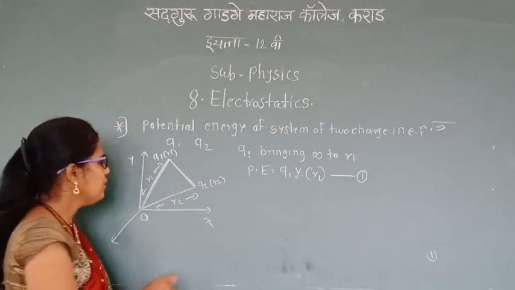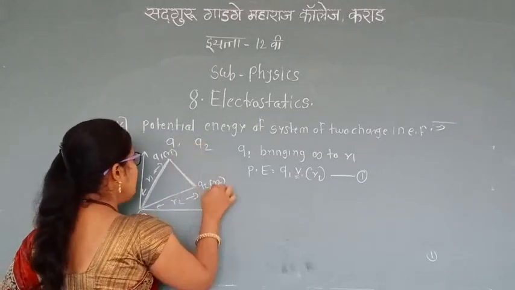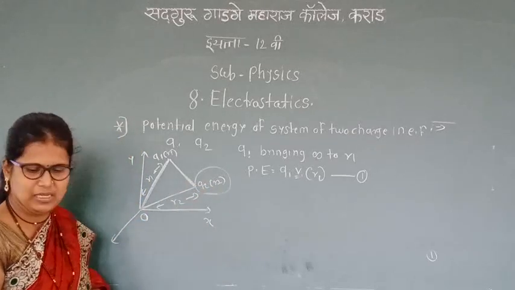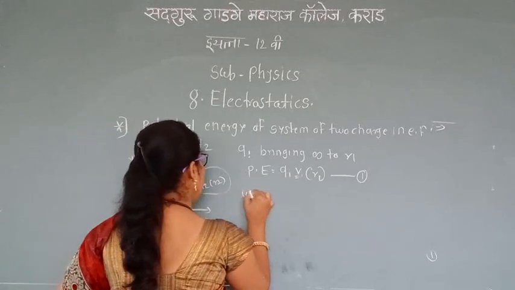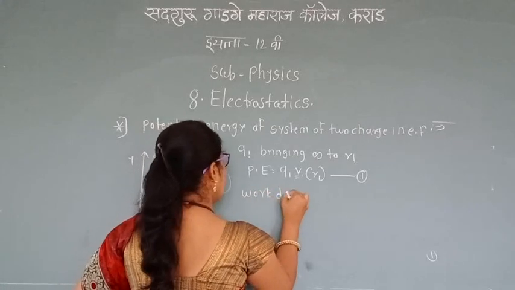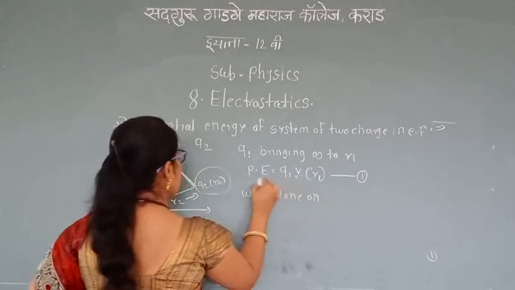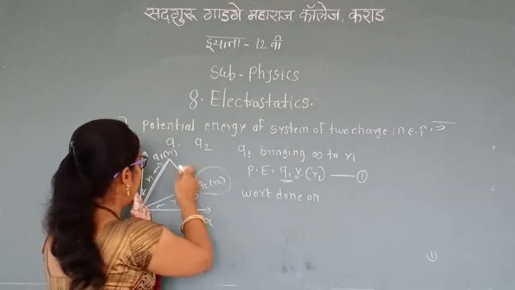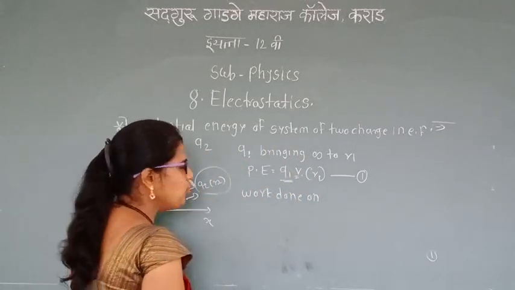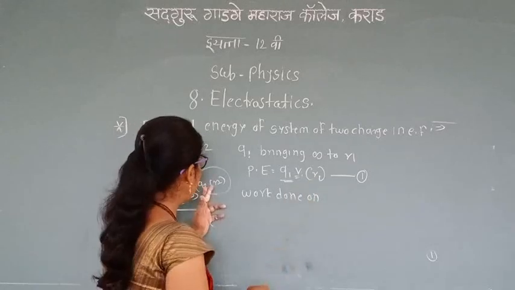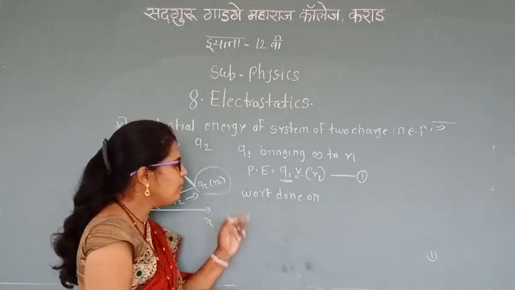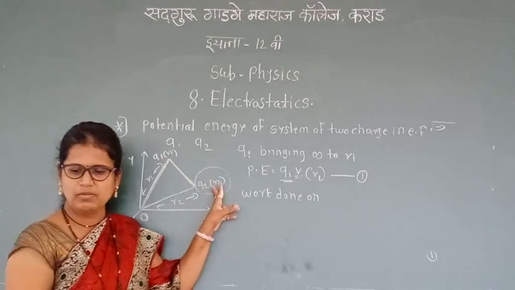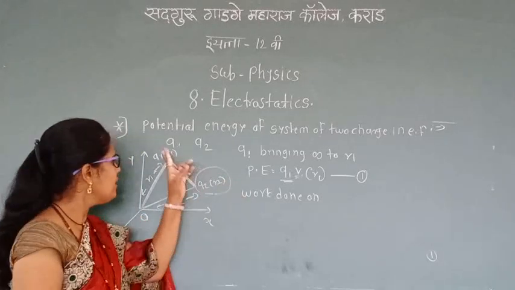The work done is not only for Q1 but also for Q2. We have to bring Q2 from infinity to its position, and the total work is done on Q2 against Q1 also.